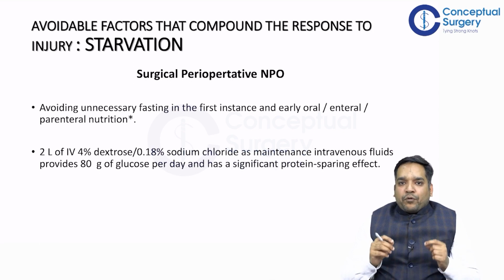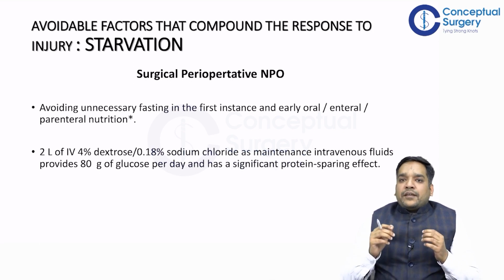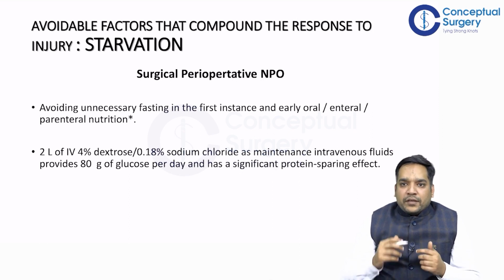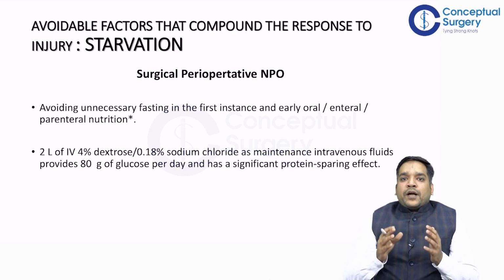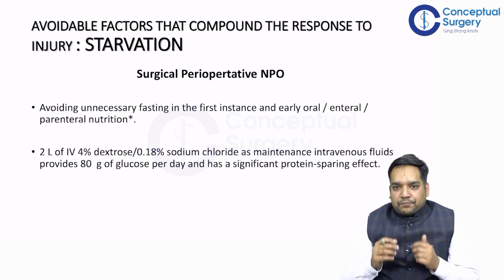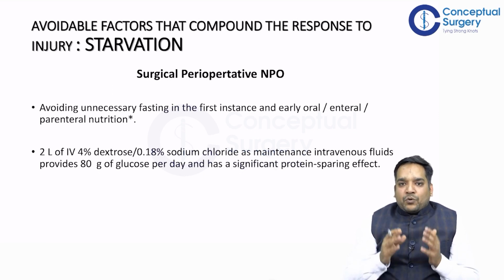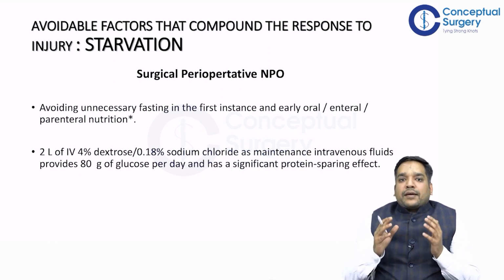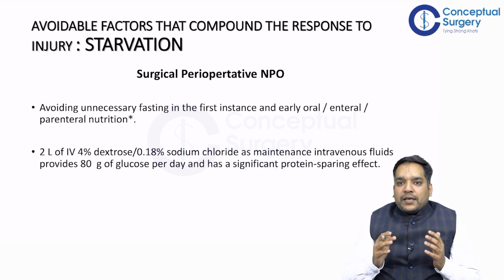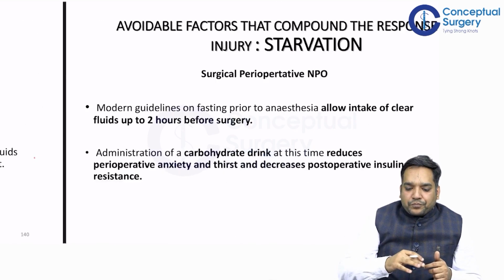So it is very important to avoid unnecessary fasting in the first instance, and we can allow the patient oral intake early, right? And in some cases, we can also allow parenteral nutrition. So it is going to attenuate the side effects of starvation. It is seen that 2 liters of IV fluid of 4% dextrose and 0.18% sodium chloride as maintenance IV fluid can provide 80 grams of glucose per day and has a significant protein sparing effect, right?